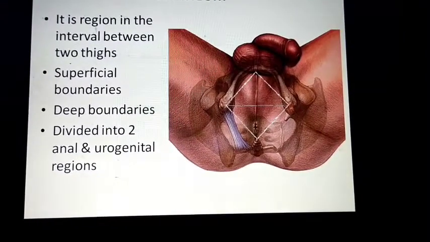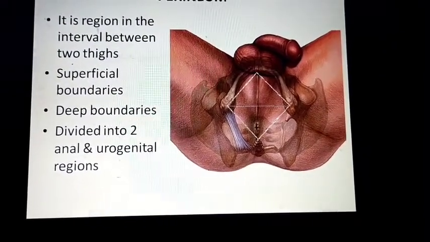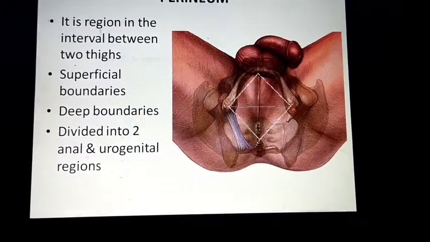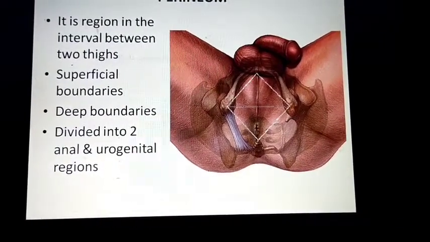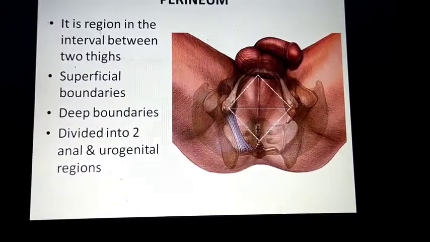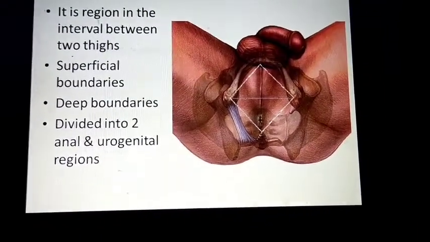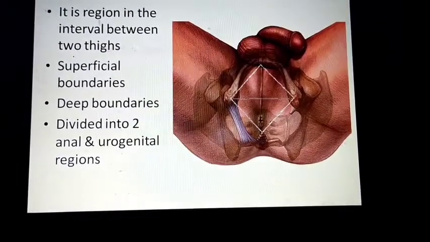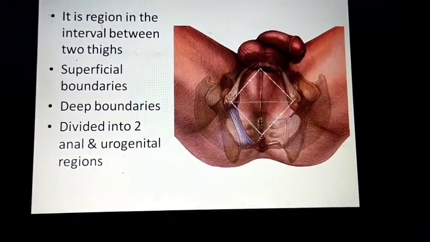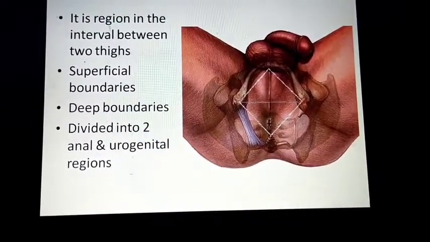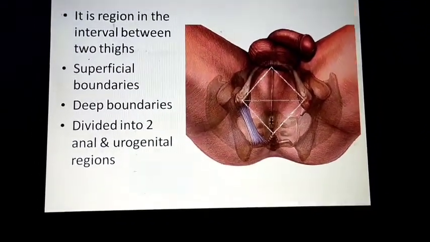This region contains structures that support both the urogenital and gastrointestinal systems. There are two types of discharges: one by the gastrointestinal system, another by the urogenital system.